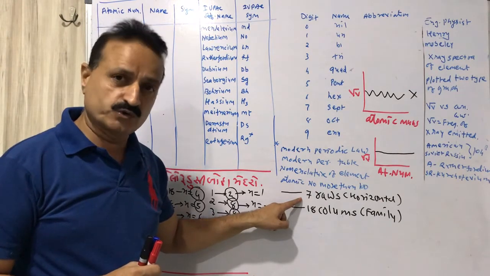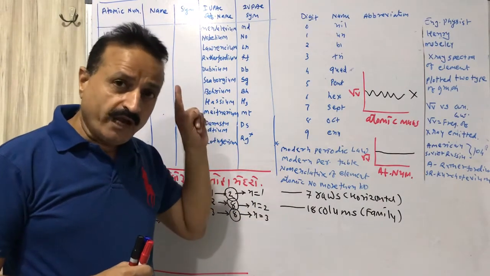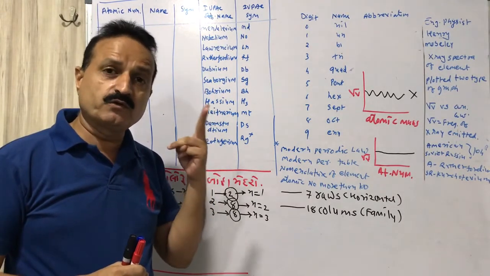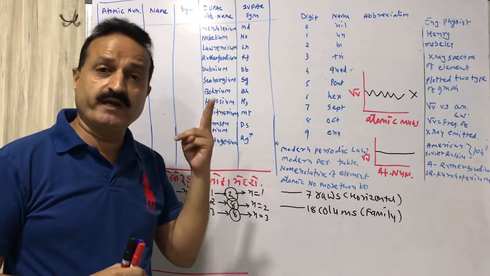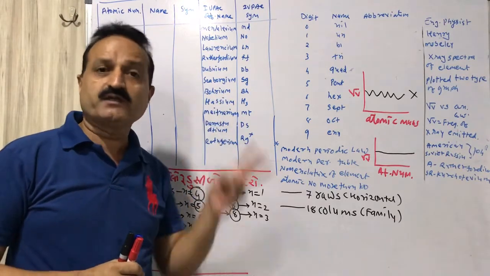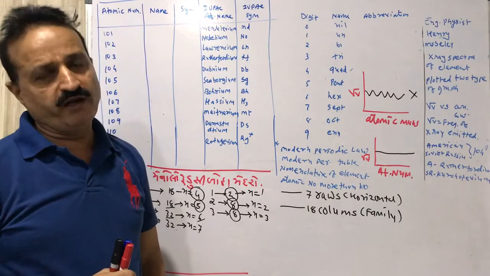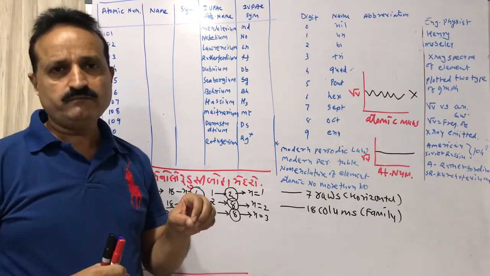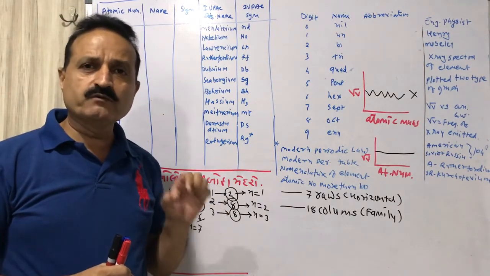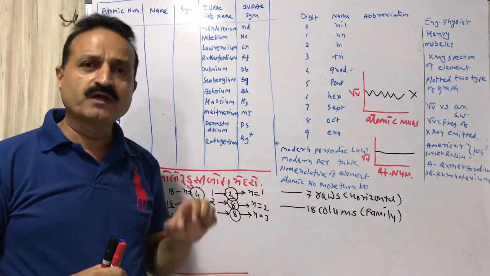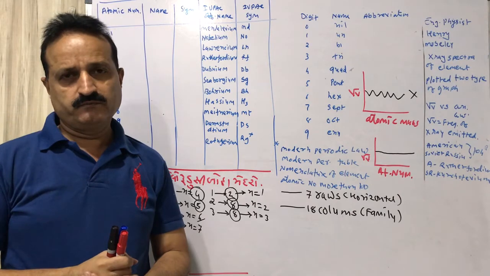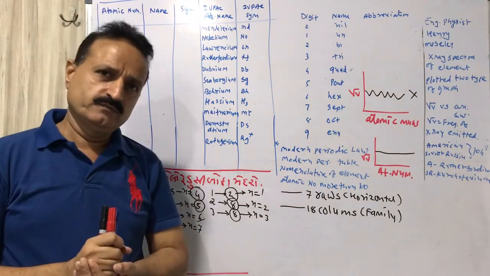In the first row there are only 2 elements, in the second row 8, in the third row 8, in the fourth row 18, in the fifth row 18, in the sixth row 32, and in the seventh row 32. That is the arrangement of the periodic table. In the last 2 rows you will see 14 elements, the lanthanide and actinide series. This is the brief information.